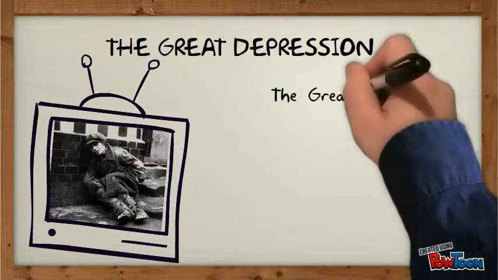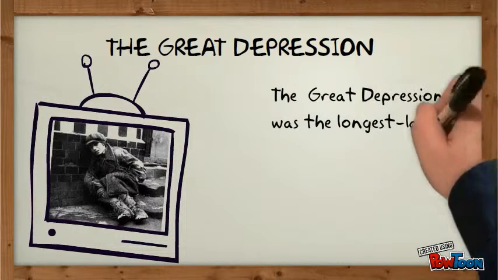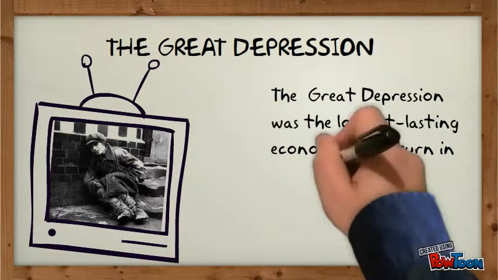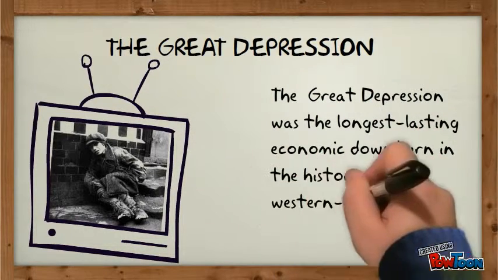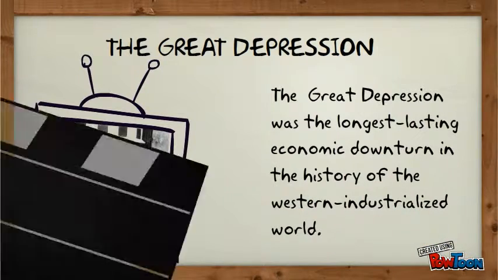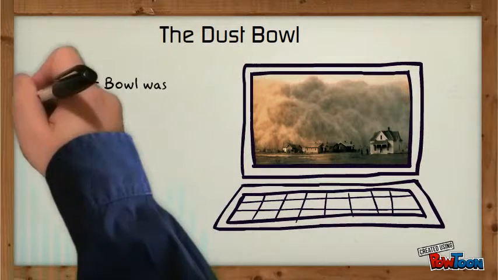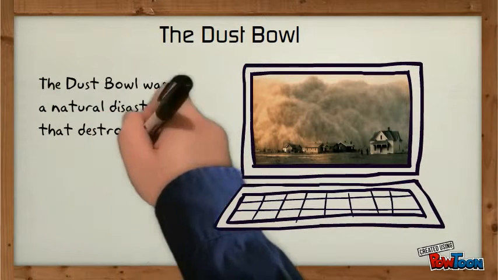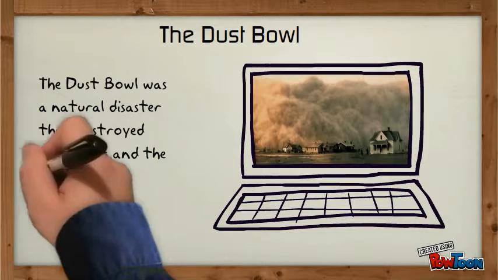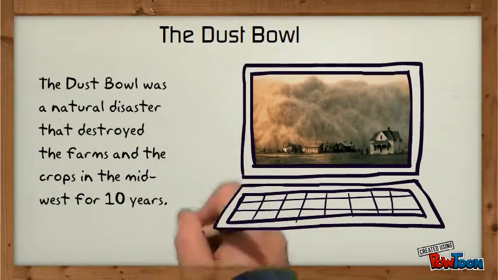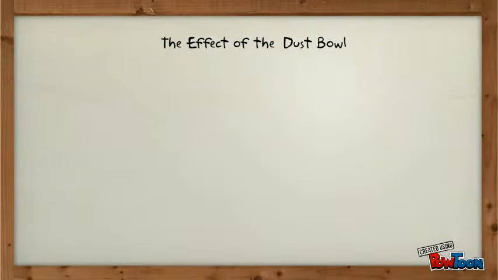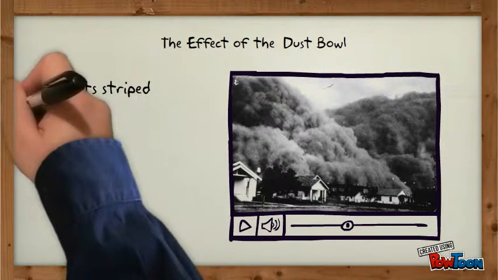The Great Depression. The Great Depression was the longest-lasting economic downturn in the history of the Western industrialized world. The Dust Bowl. The Dust Bowl was a natural disaster that destroyed the farms and crops in the Middle West for 10 years.